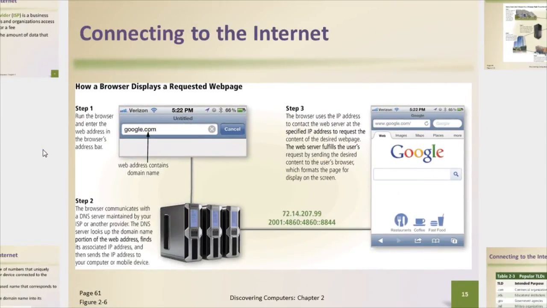So here's a representation of what we were discussing a moment ago. You type in google.com, your browser requests from the DNS server the IP address for that domain name. It responds with the IP address, and now your computer's actually able to go out and query that IP address for the information that you've requested.